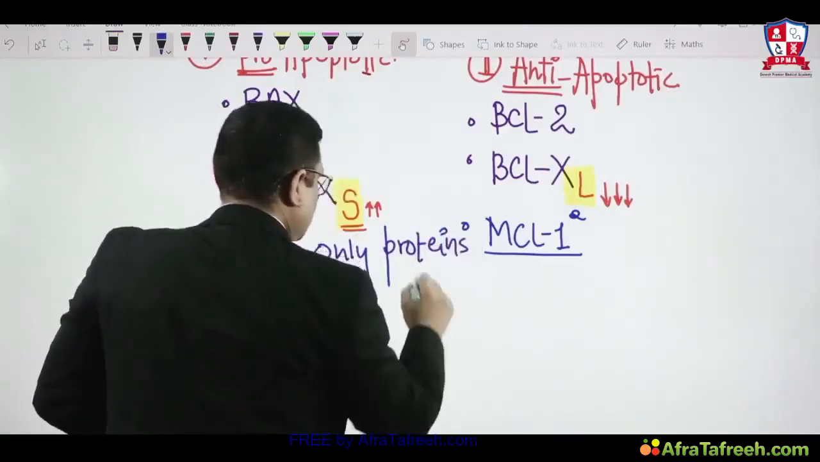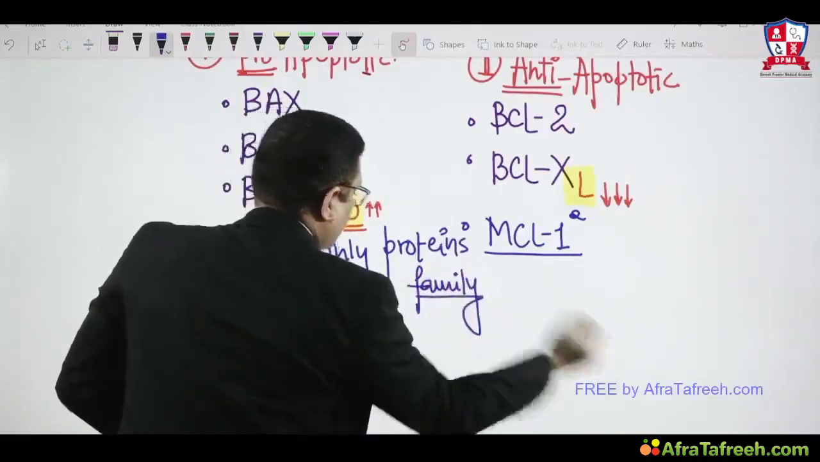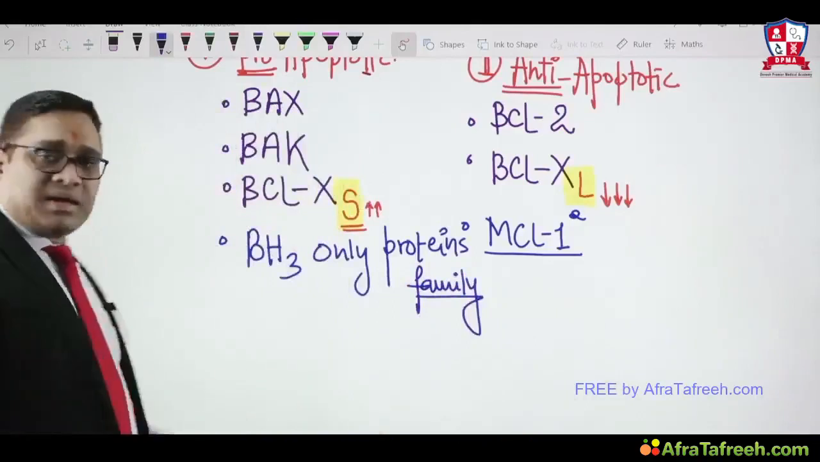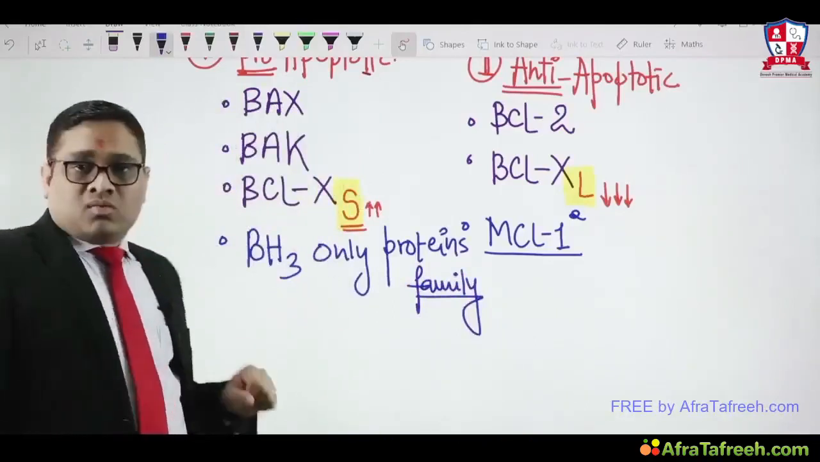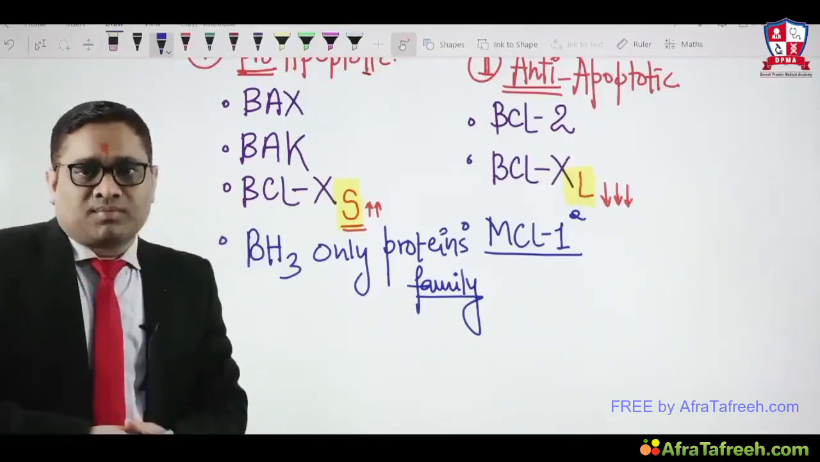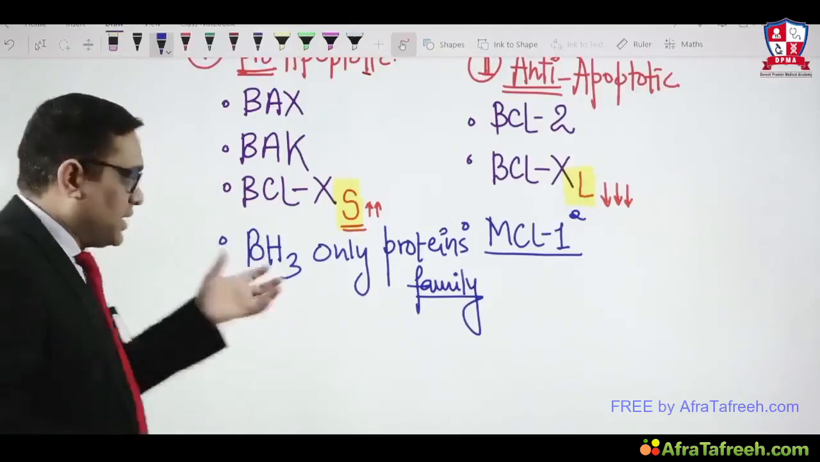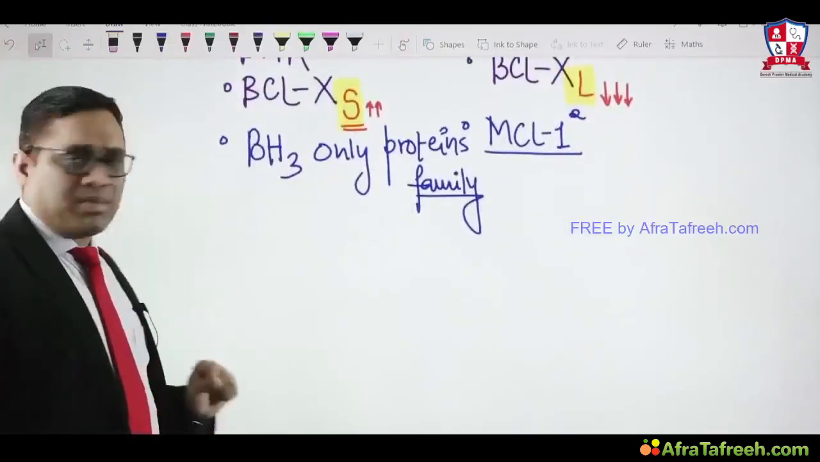BH3 only proteins family. So this is another important pro-apoptotic protein. What is the BH3 only protein family? This is a group of proto-oncogenes, right? In this family, what are these BH3 only proteins?